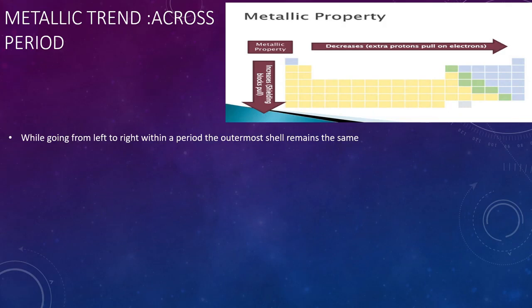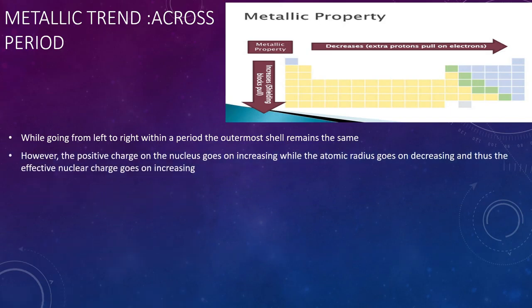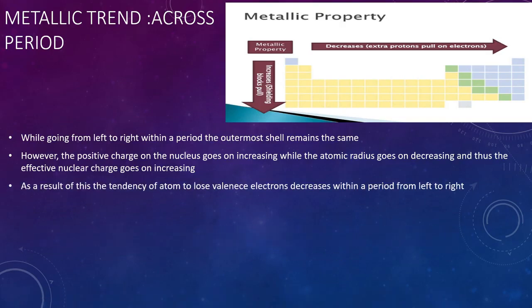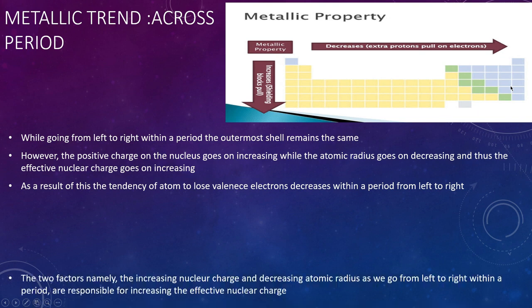While going from left to right within a period, the outermost shell remains the same. So the positive charge on the nucleus goes on increasing while the atomic radius goes on decreasing. Thus the effective nuclear charge goes on increasing. As a result, the tendency of the atom to lose electrons decreases within the period when you go from right to left.